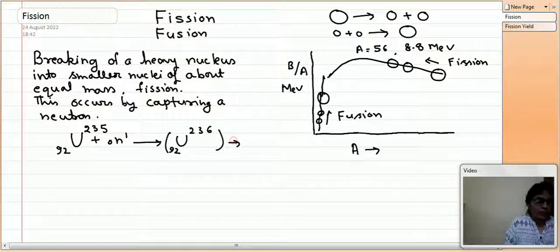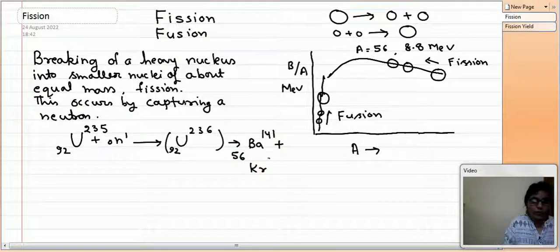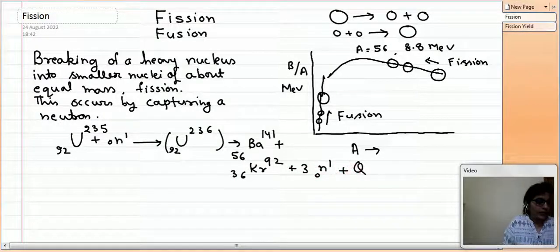Then it will finally break into barium 141, 56, plus krypton 92, 36, and then there will be 3 neutrons and some amount of energy.